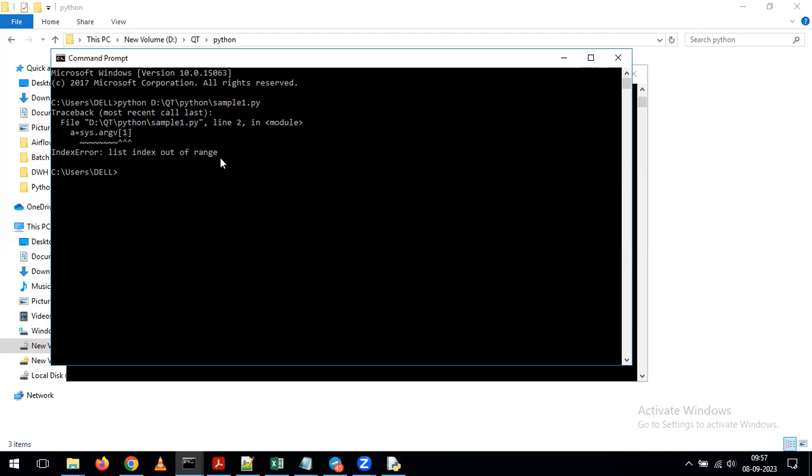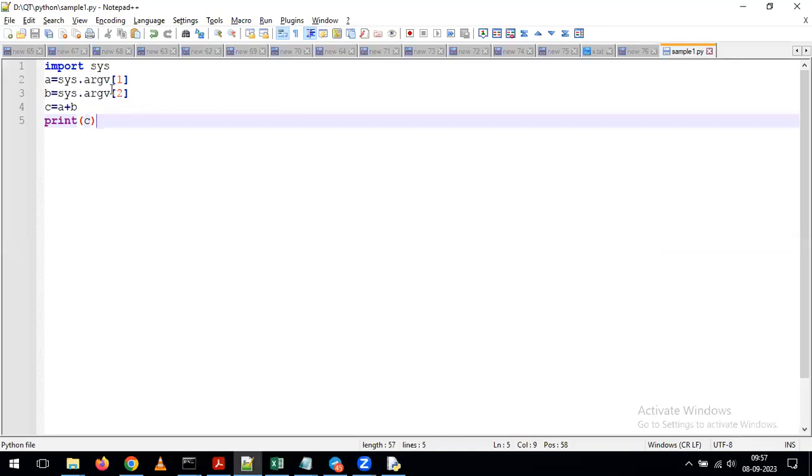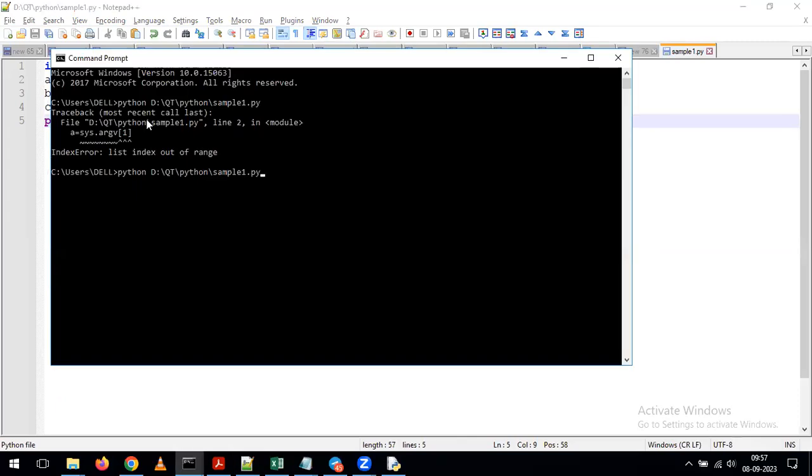Now you tell me, if you want to run this command, how many arguments we need to pass? In the program, we have given argv of 1 and argv of 2. For that reason, you have to give 2 arguments. I'm giving 10 and 20. Now see, once we have given 10 and 20, we are getting the output as 10, 20.